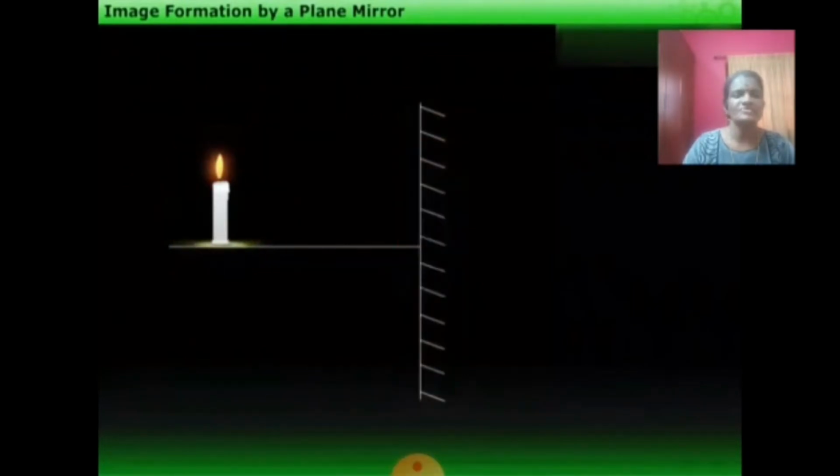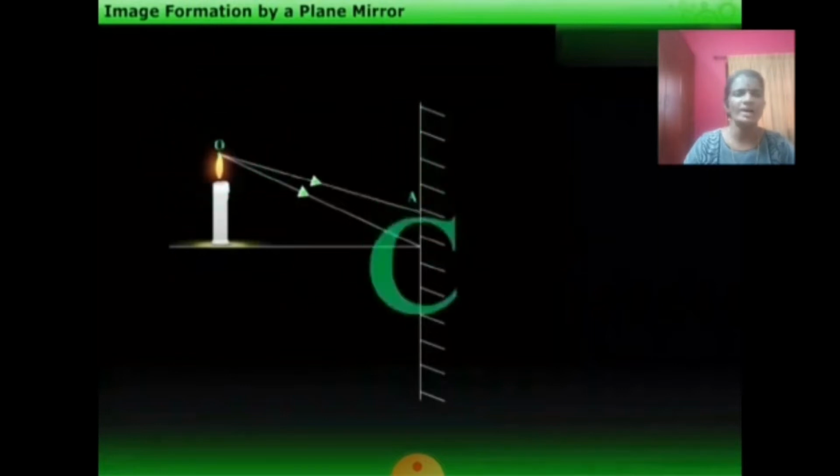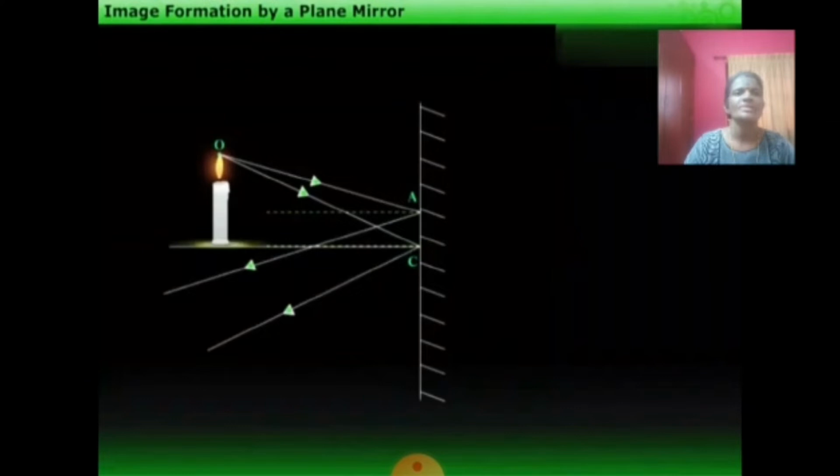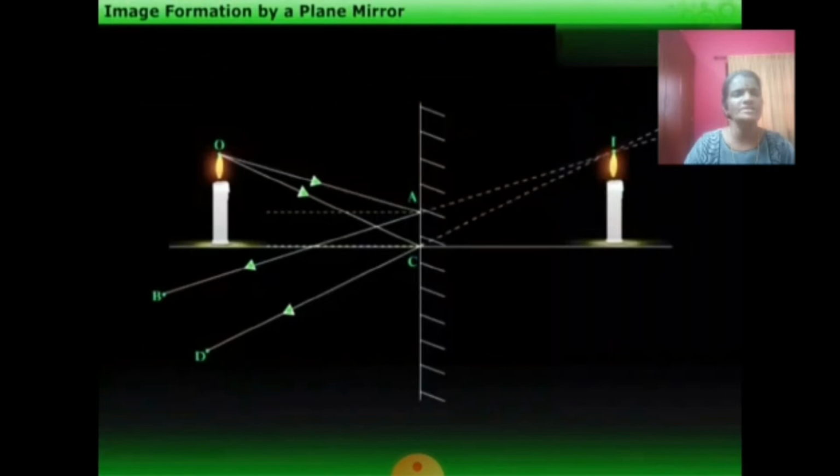Place a source of light in front of a plane mirror. Then two rays are incident on the surface of the plane mirror, that is OA and OC. Then draw normals at the surface of the plane mirror at the points A and C. Then, according to the first law of reflection, draw two reflected rays from the points A and C such that the reflected rays are AB and CD respectively. Extend these two rays backwards so that they meet at the point I.